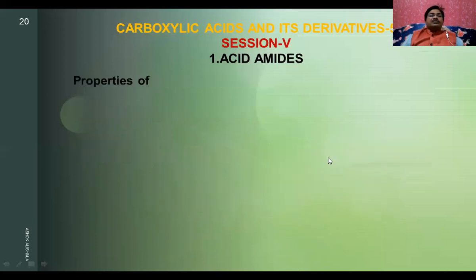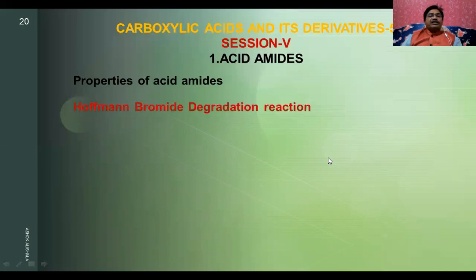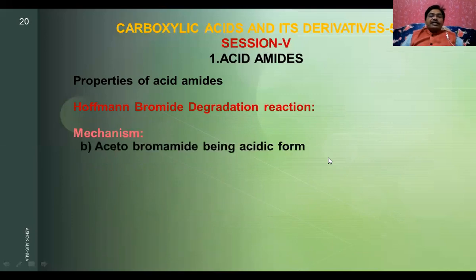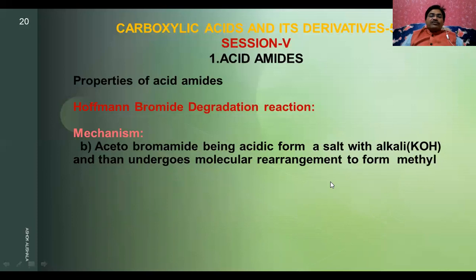Now let us see what happened in the second step. In the second step of the Hofmann bromamide degradation reaction, acetobromamide, being acidic because there is a hydrogen, forms a salt with alkali, and then undergoes molecular rearrangement to form methyl isocyanate, and this way the 1,2 shift takes place.